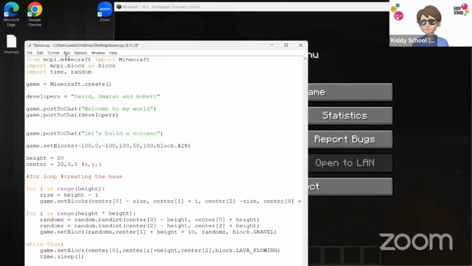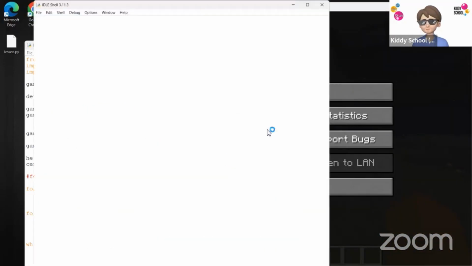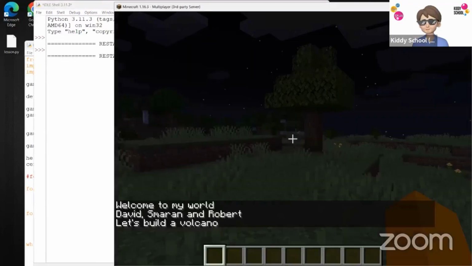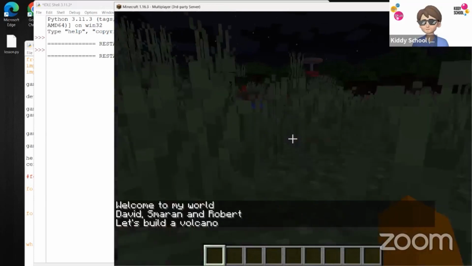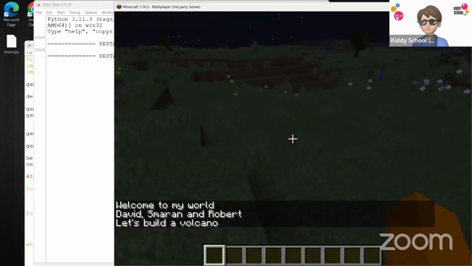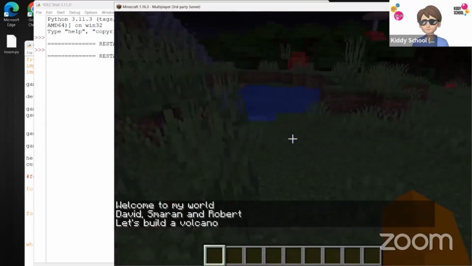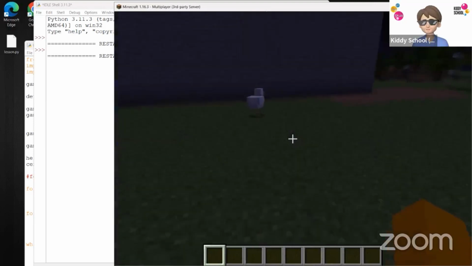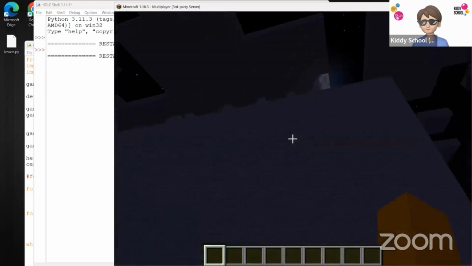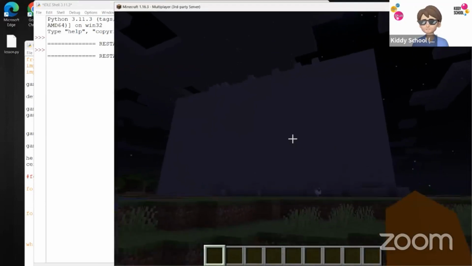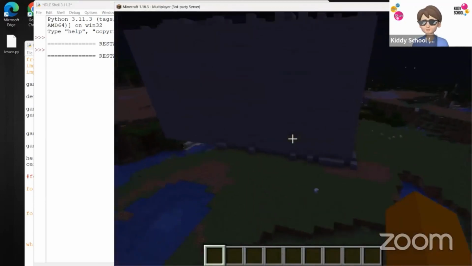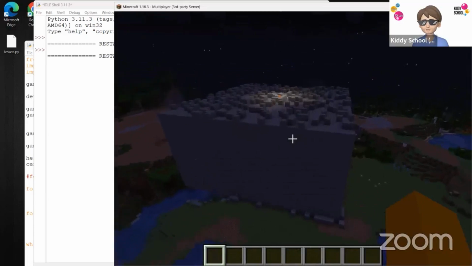As soon as I run this thing, back to the game, it says let's build a volcano. And I need to go back. Oh, I'm stuck. And there we go. It builds something very scary. You see, it's starting to build something ahead, and there will be a couple of fixes to do. And there we go.